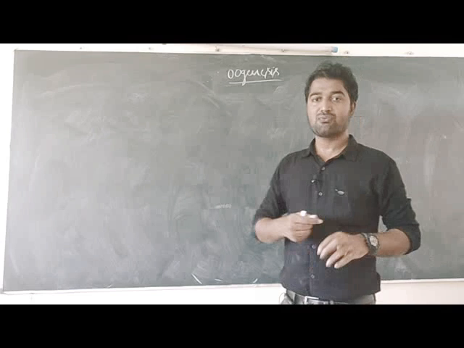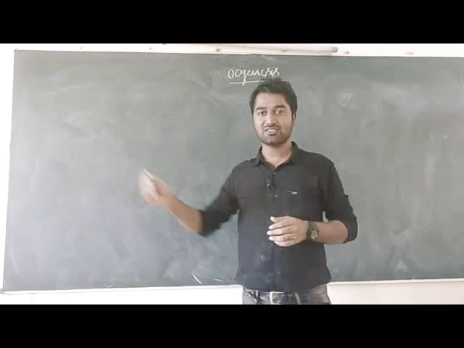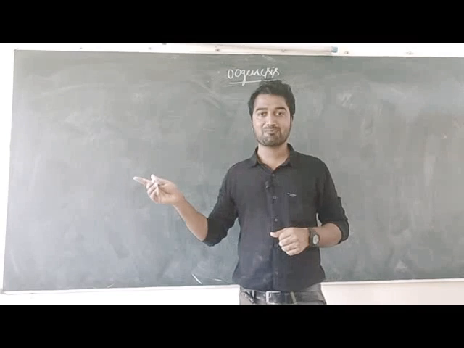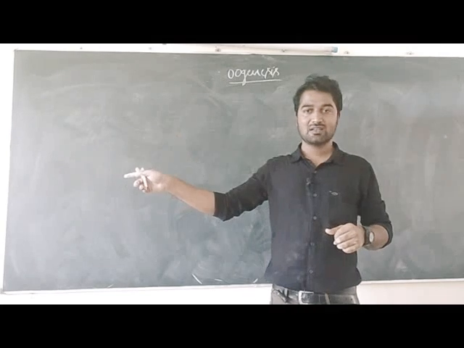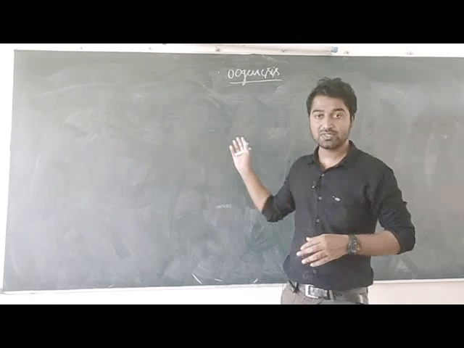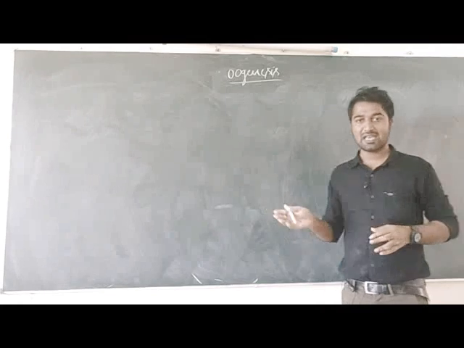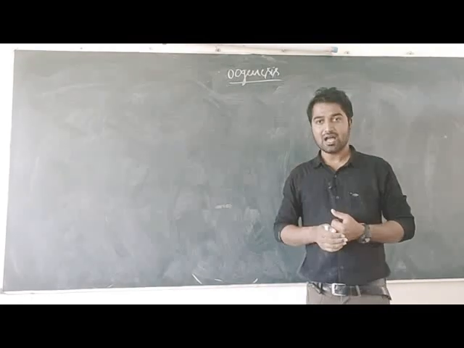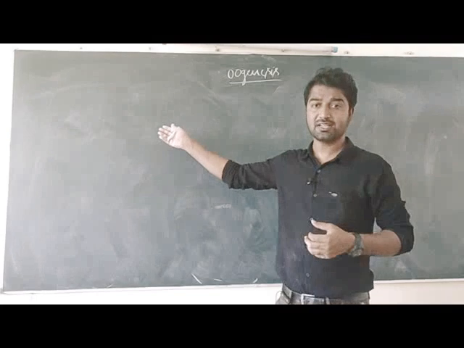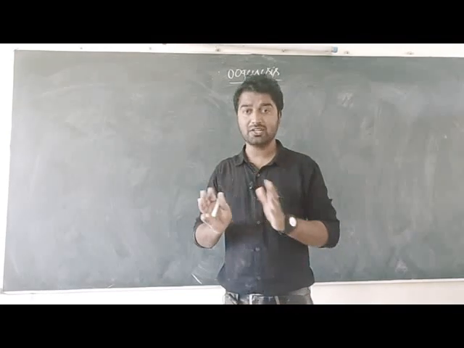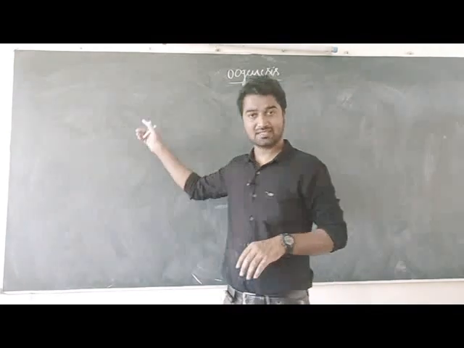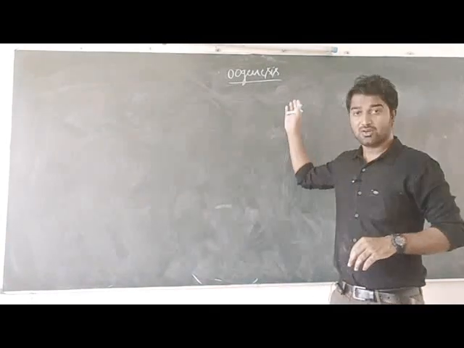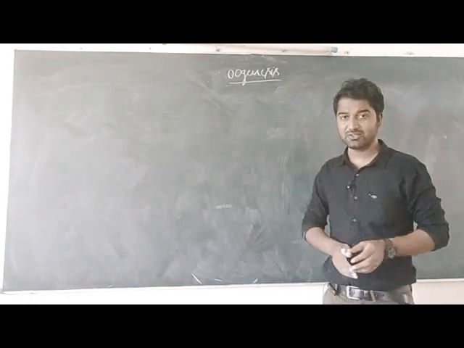Now, a few differences between spermatogenesis and oogenesis. Spermatogenesis usually takes place in the testes of the male body, but oogenesis takes place in the ovaries of the female body. Spermatogenesis is a continuous process and it starts from the pubertal age, but oogenesis is a discontinuous process.